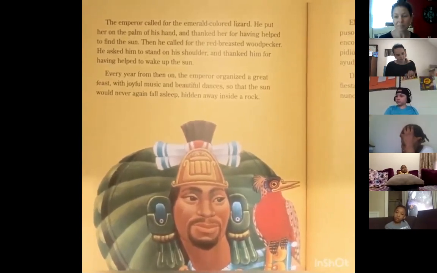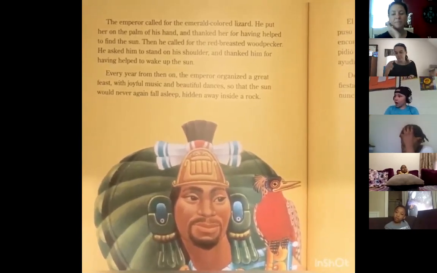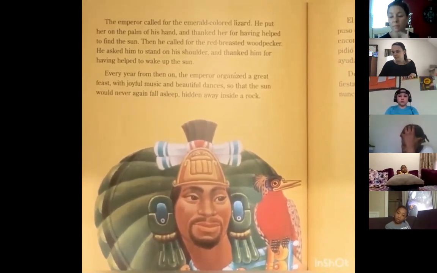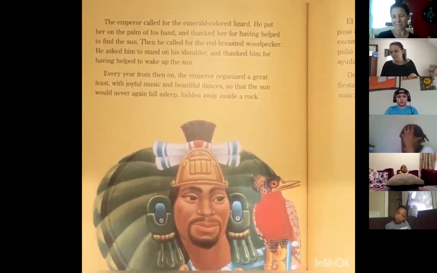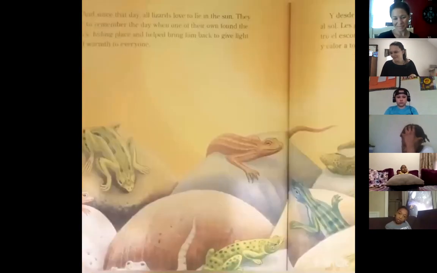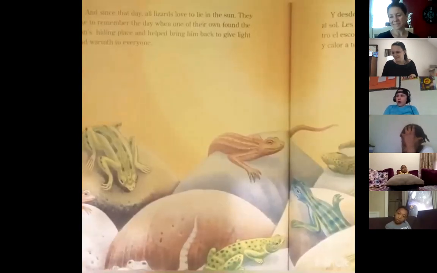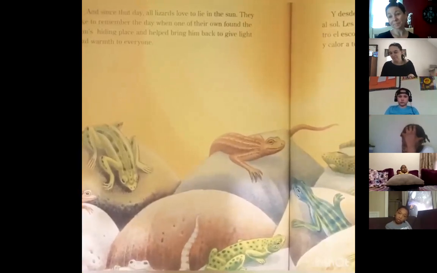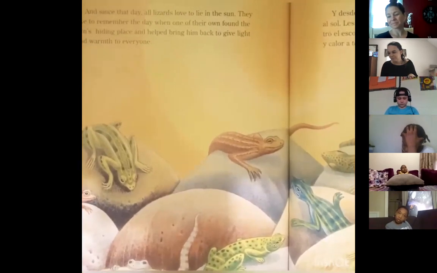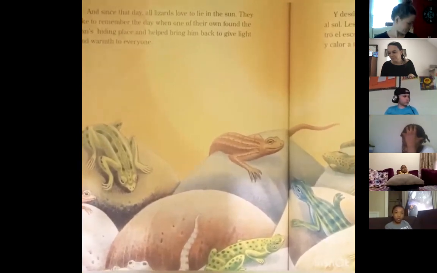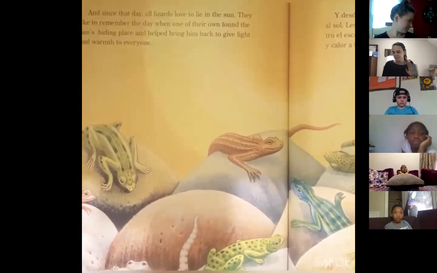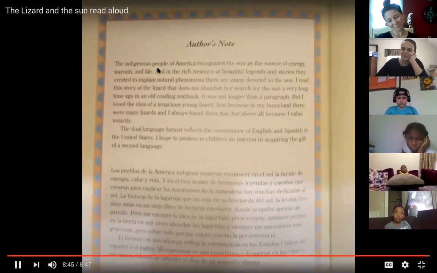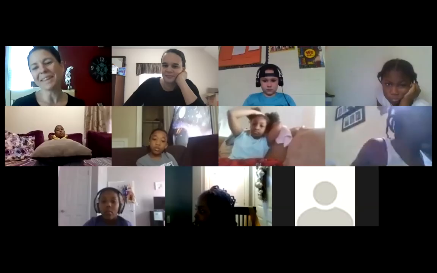Every year from then on, the emperor organized a great feast with joyful music and beautiful dances so that the sun would never again fall asleep, hidden away inside a rock. And since that day, all lizards love to lie in the sun. They like to remember the day when one of their own found the sun's hiding place and helped bring him back to give light and warmth to everyone. The end.